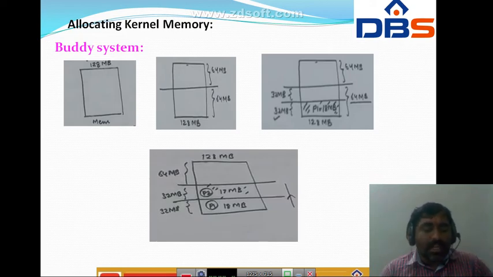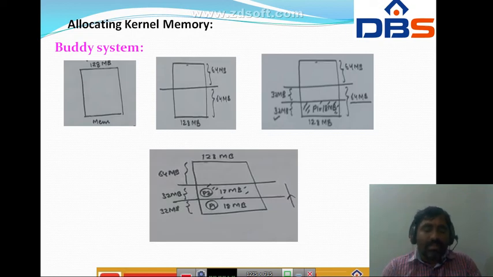There are two strategies for managing the free memory that is assigned to the kernel process. The first one is the Buddy system. Next, we have slab allocation also. In the Buddy system, initially memory will be a single continuous free block. Suppose we have a memory of 128 MB. Initially the 128 MB will be a single continuous free block.